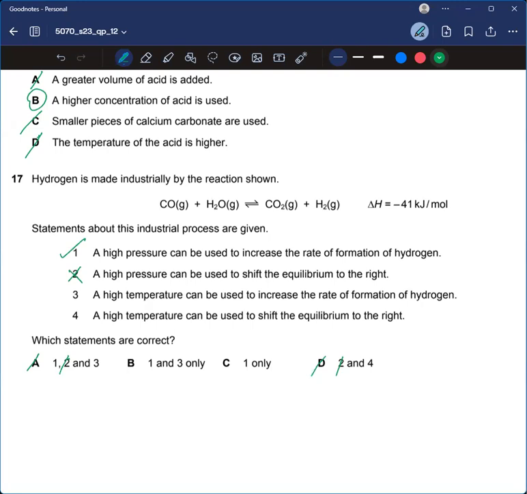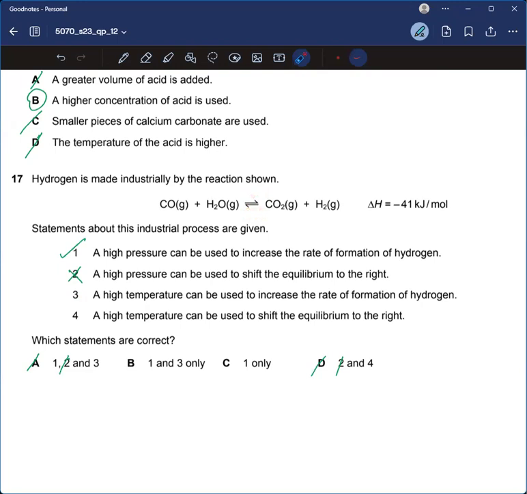A high temperature can be used to increase the rate of formation of hydrogen. Here we can see that the delta H given to us is negative. Remember one thing, whatever the value of delta H given to us, it is for the forward reaction. For example, here it is written negative 41, negative means exothermic, so the forward reaction would be exothermic, and backward would obviously be endothermic.